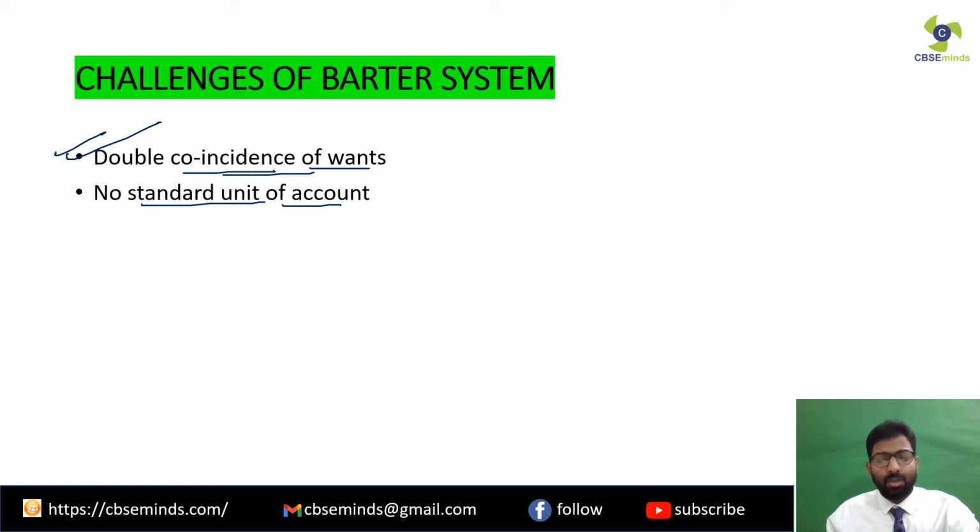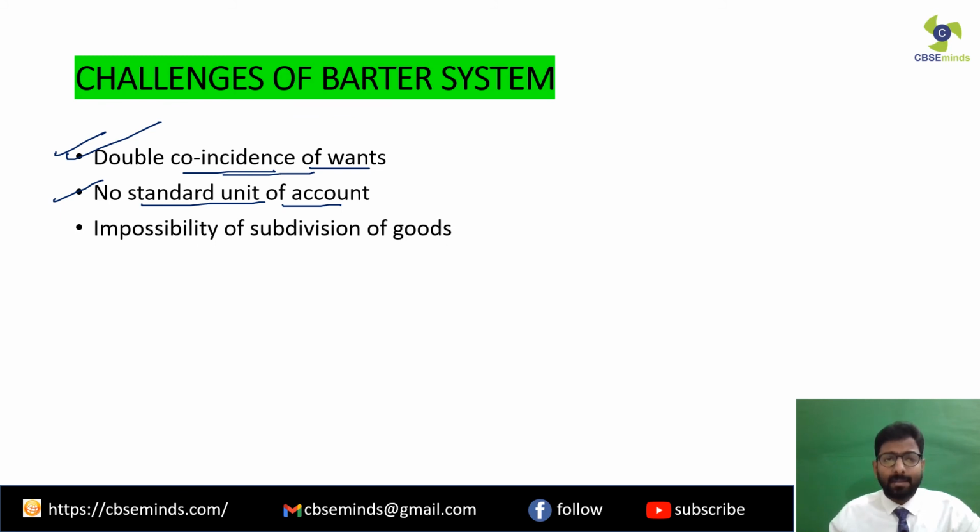I don't know whether 1/4 of this mobile is equal to the cost of the bottle, or half the mobile phone is worth the bottle which I want to purchase. So there is no standard unit of account. This is another major drawback of the barter system. Now the third important demerit is that it is impossible to divide the goods.